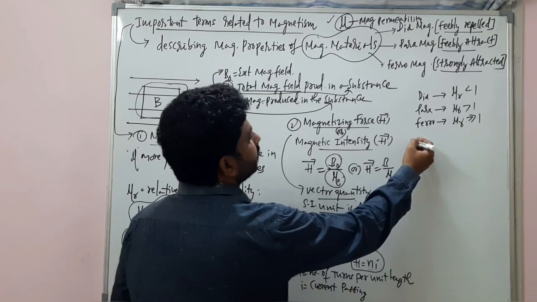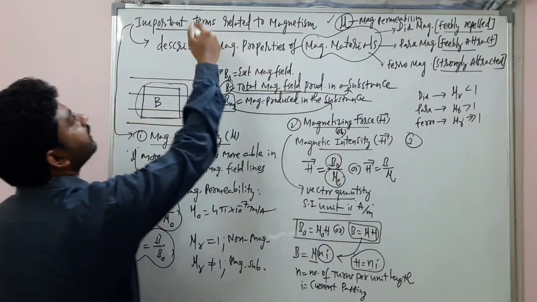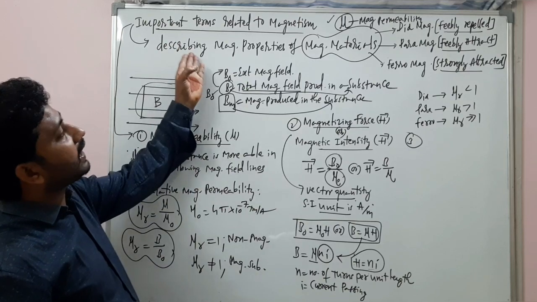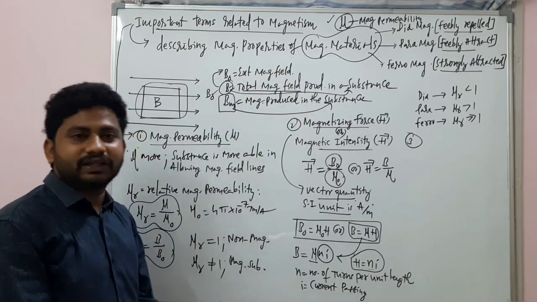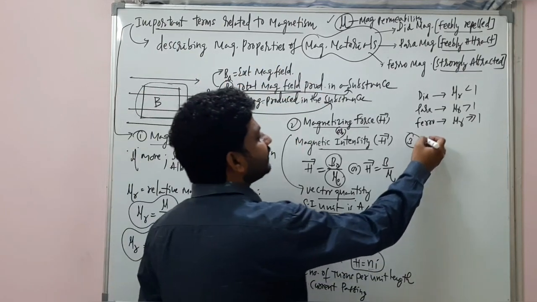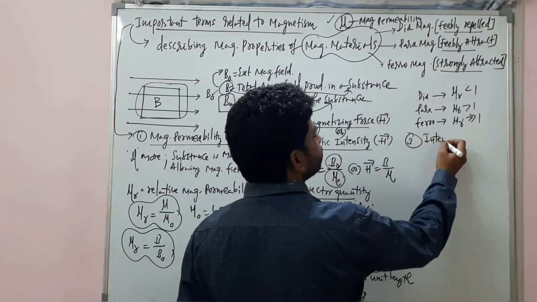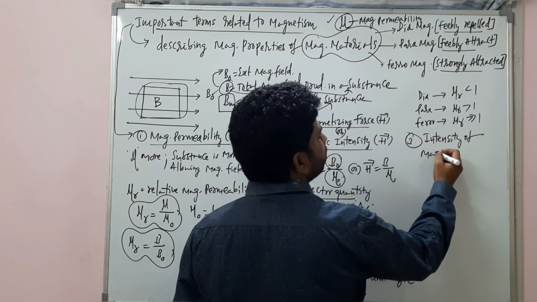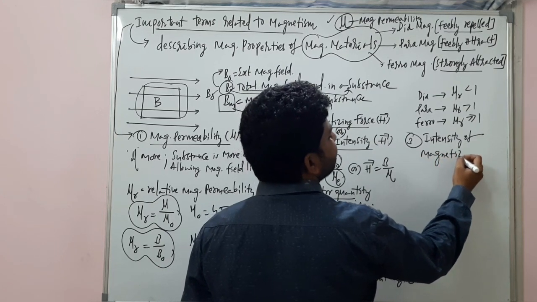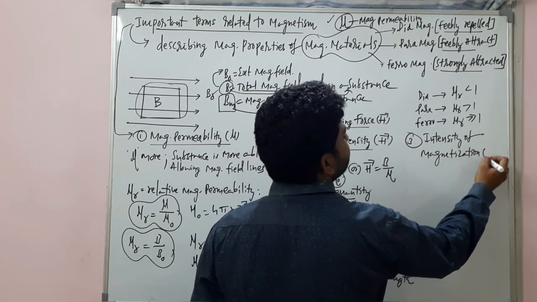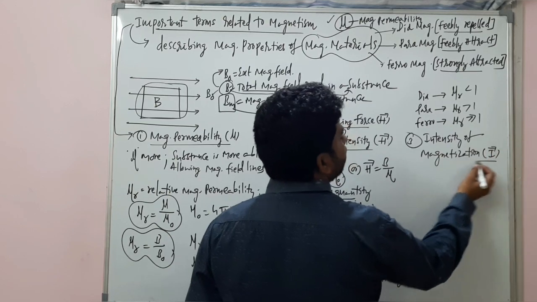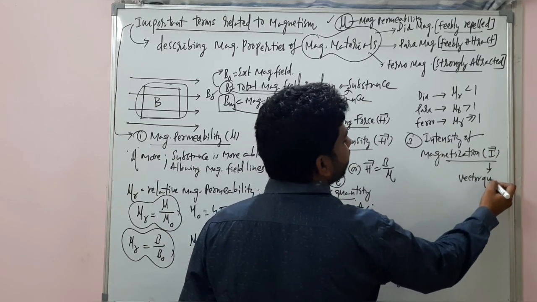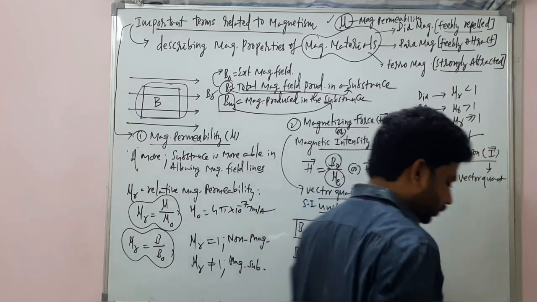Number 3, the third important terminology which we will be using frequently while describing the magnetic properties of materials is intensity of magnetization, denoted with the symbol I bar. As I bar I wrote, this is also a vector quantity. I bar, vector quantity.